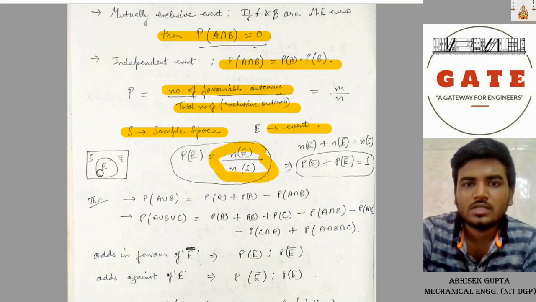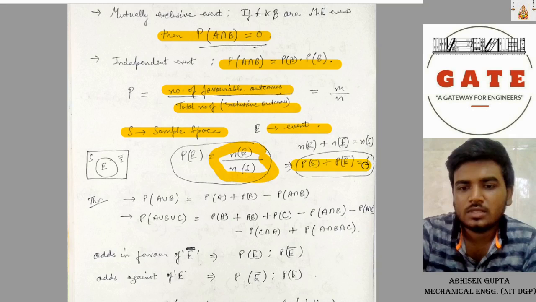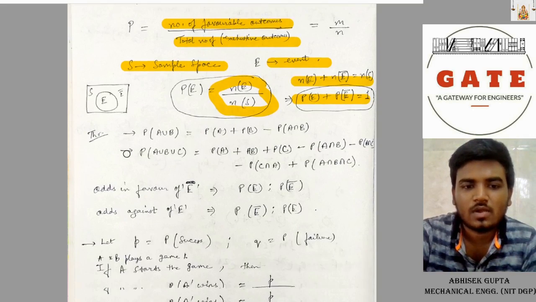Here you can see the square is the sample space and the circle is the event, and outside the circle, including the sample space, is E bar. Okay, it's outside the E. Probability of E plus E bar is 1, and N of E plus N of E bar equals N of S, if considering only one event inside the sample space.